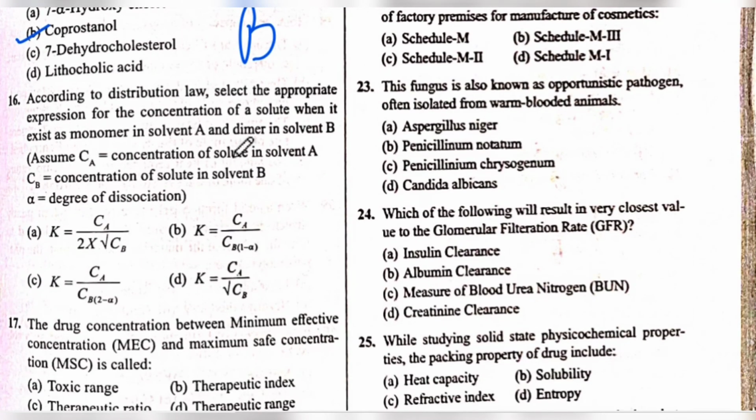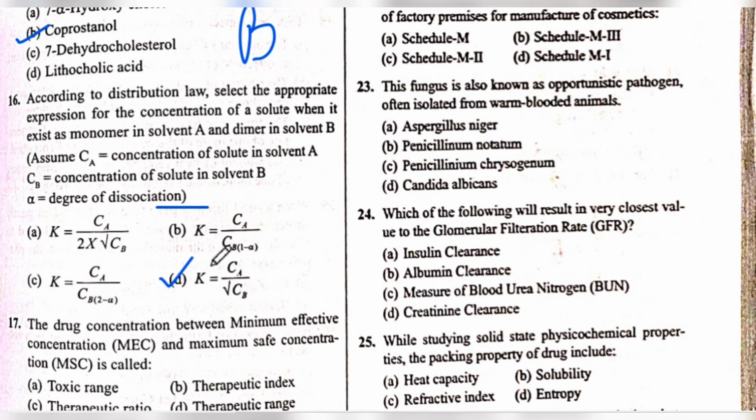According to distribution law, select the appropriate expression for the concentration of a solute when it exists as monomer in solvent A and dimer in solvent B. Okay. Assume कीजिए Ca equal to concentration of solute in solvent A and Cb equal to concentration of solute in solvent B, and alpha is degree of the dissociation. Okay, इसका जो आंसर होगा वो होगा D.